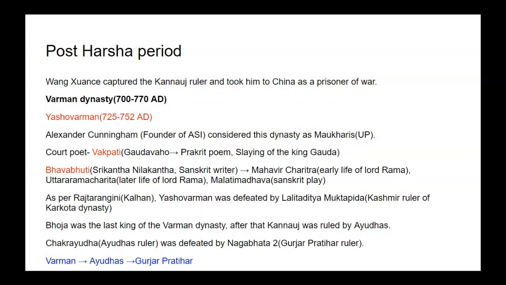and after that Kannauj came under the rule of the Gurjar Pratihar rulers. So Kannauj was ruled by the Vardhan dynasty, then after Vardhan it was ruled by the Varman dynasty, after Varman it was ruled by the Ayudhas, and after the Ayudhas it was ruled by the Gurjar Pratihar dynasty.